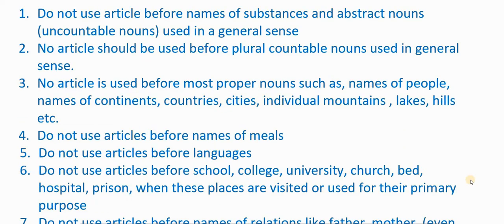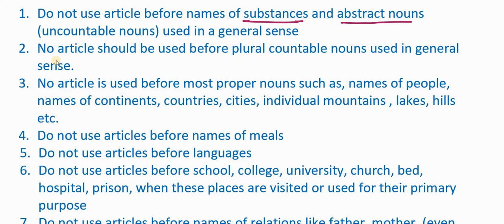The first situation says, do not use an article before names of substances and abstract nouns. Now when I say substances and abstract nouns, they are uncountable nouns. Substances refer to materials, for instance, cotton, silk, or metals such as gold, copper, etc., which are not countable.